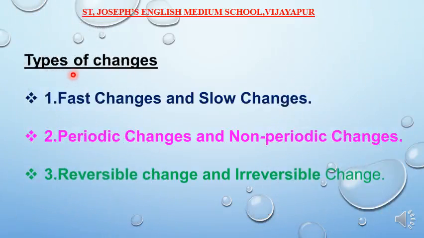We are going to discuss types of changes around us. First we are going to discuss fast changes and slow changes. Some changes are very fast. It happens within a fraction of a second. Next is periodic change and non-periodic change. Along with examples we are going to discuss periodic and non-periodic changes. At last we are going to discuss reversible change and irreversible change. About all these things we are going to discuss now.